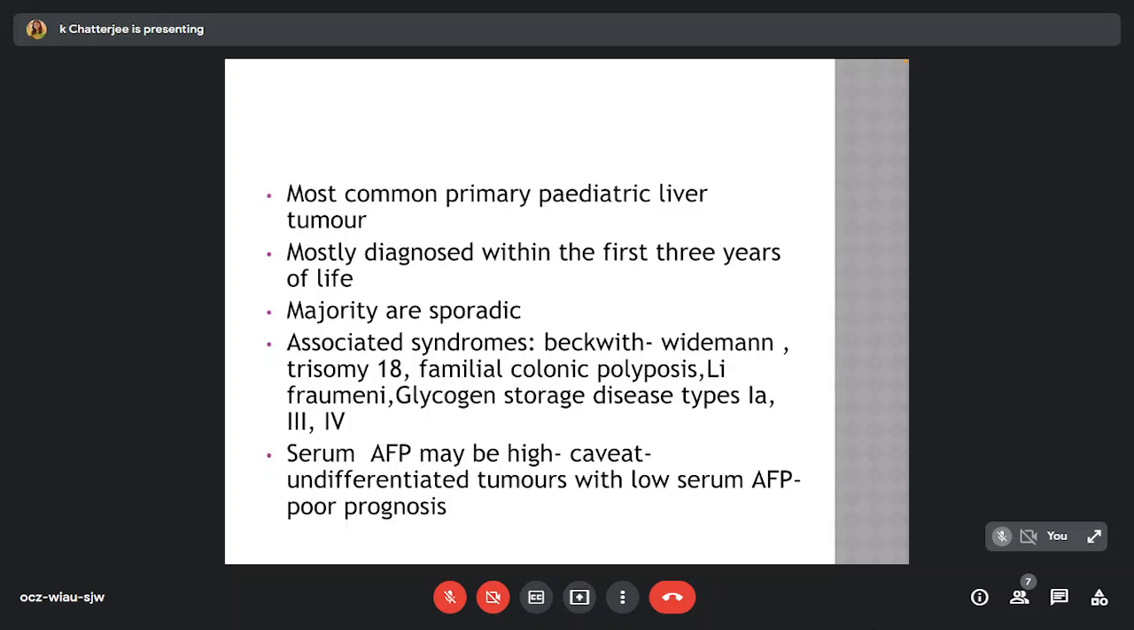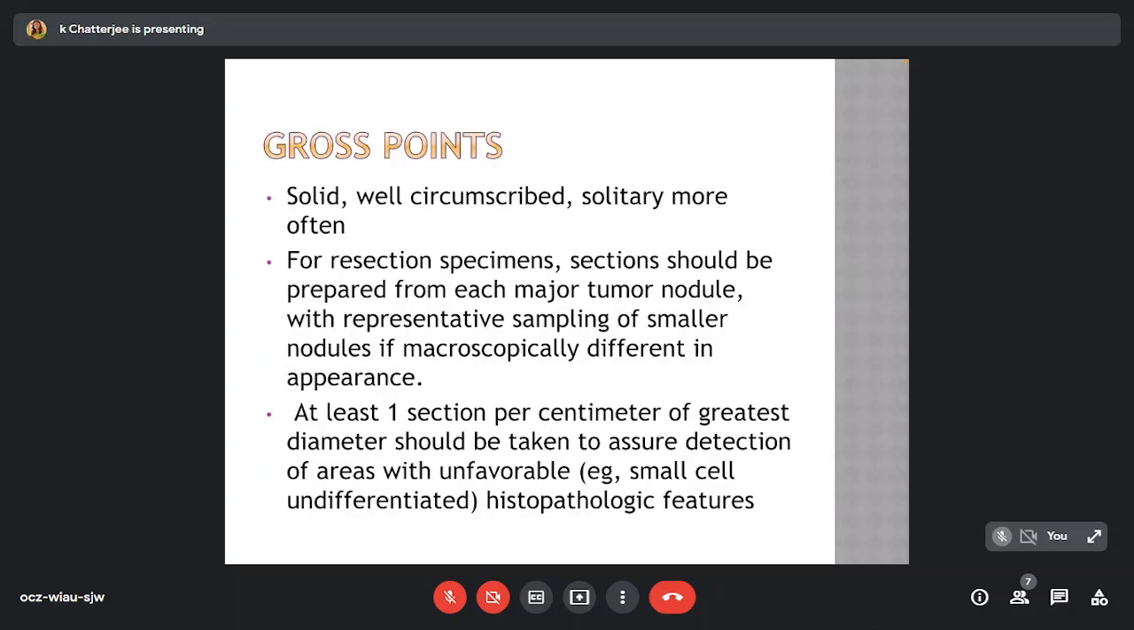Majority are sporadic. Associated syndromes may be Beckwith-Wiedemann, trisomy 18, familial colonic polyposis, Li-Fraumeni, and glycogen storage diseases types 1A, 3, and 4. The serum alpha-fetoprotein may be high, however, undifferentiated tumors with low serum alpha-fetoprotein may have a poor prognosis. Grossly, we get solid, well-circumscribed, more often solitary tumors.